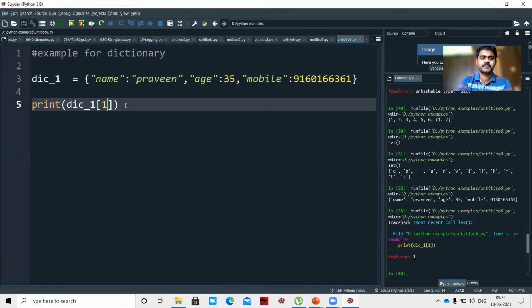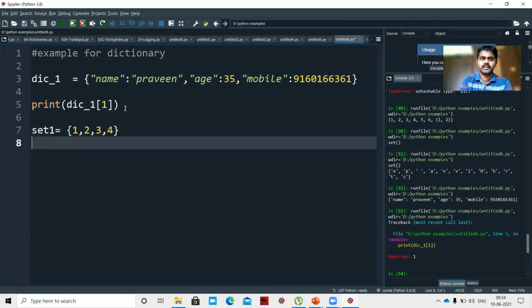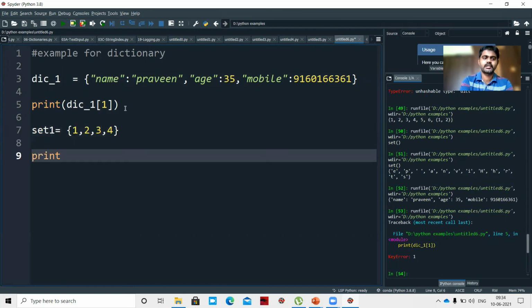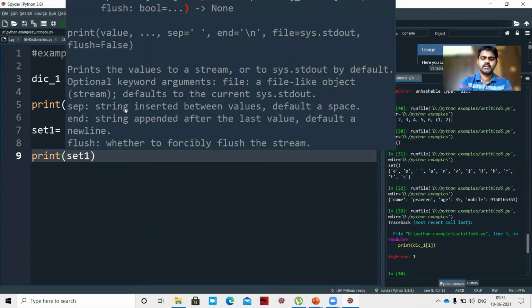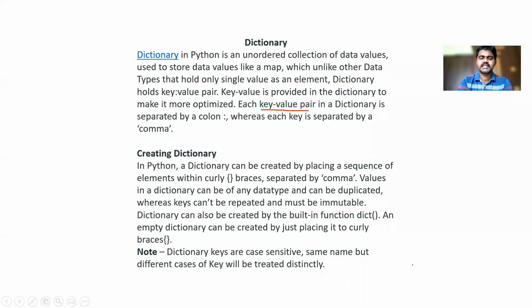Let's see an example. set_1 equal to 1, 2, 3, 4. Let us see whether indexing is there or not. Print set_1 of 0. Key error 1. So that means there is no indexing present in sets and there is no indexing present in dictionaries.